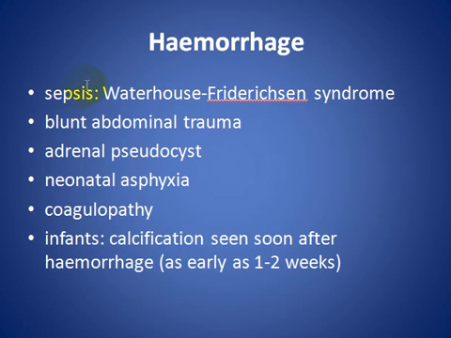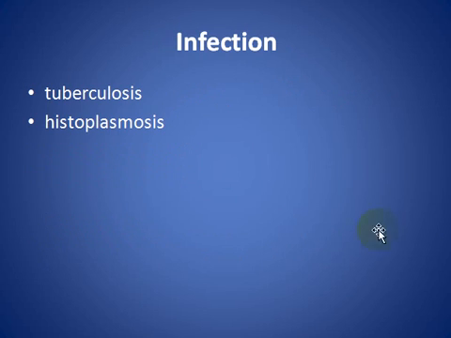Hemorrhage can be due to sepsis or trauma, adrenal pseudocyst, neonatal asphyxia, or coagulopathy, and in infants calcification is seen after hemorrhage in 1 or 2 weeks. Infection can be due to granulomatous disease like TB or histoplasmosis or others.